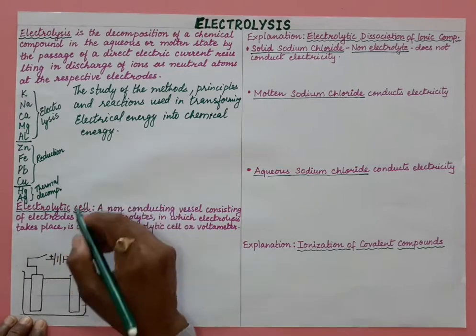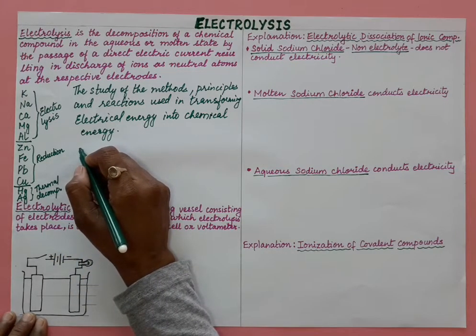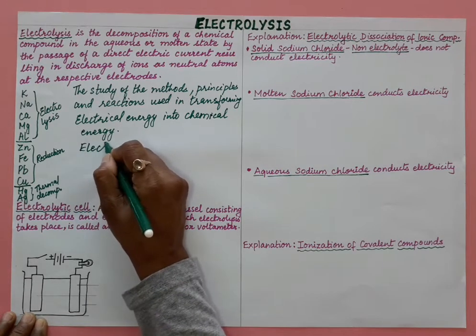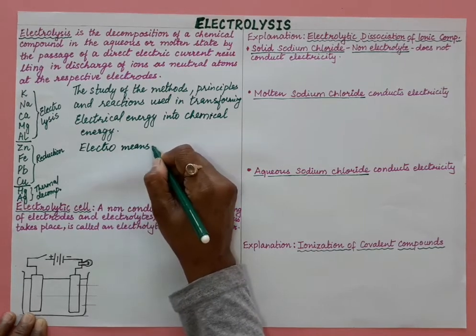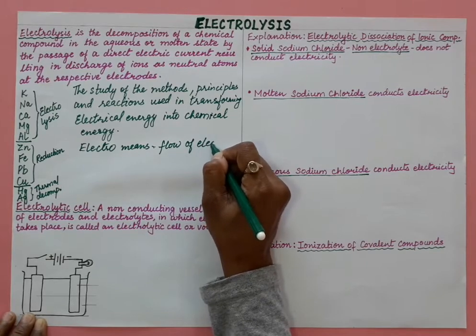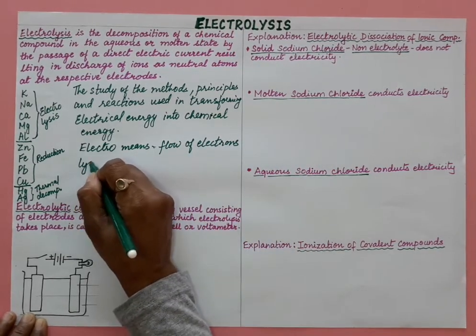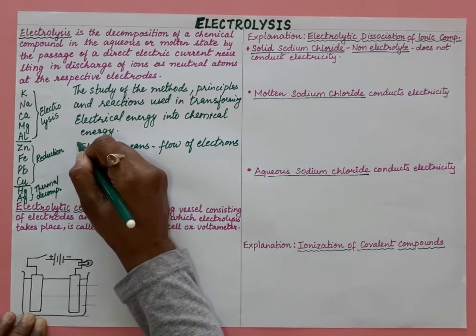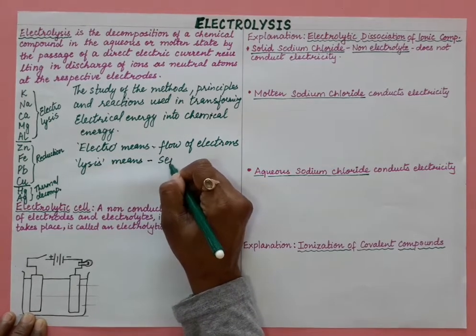Now the word electrolysis is made up of 2 words: electro and lysis. Electro means flow of electrons, with the help of which the process takes place, and lysis means separating.